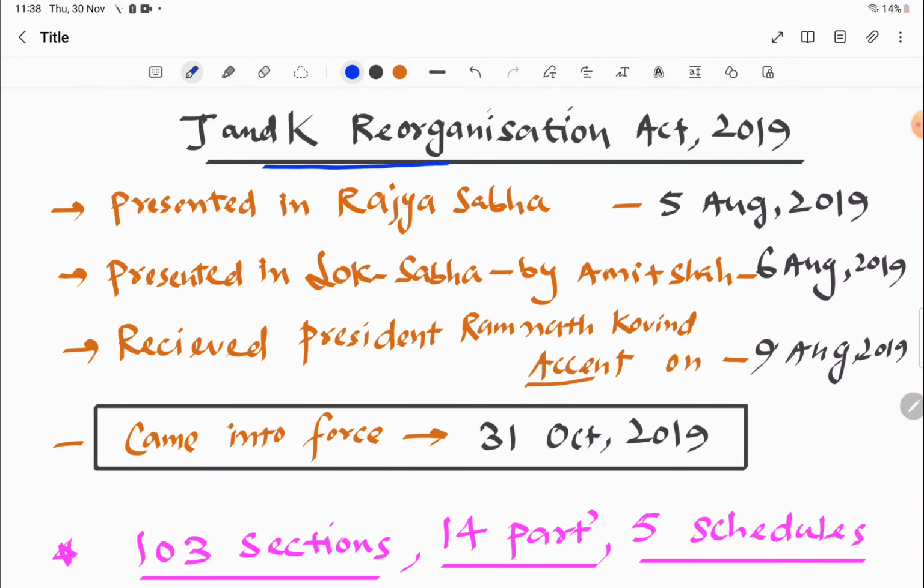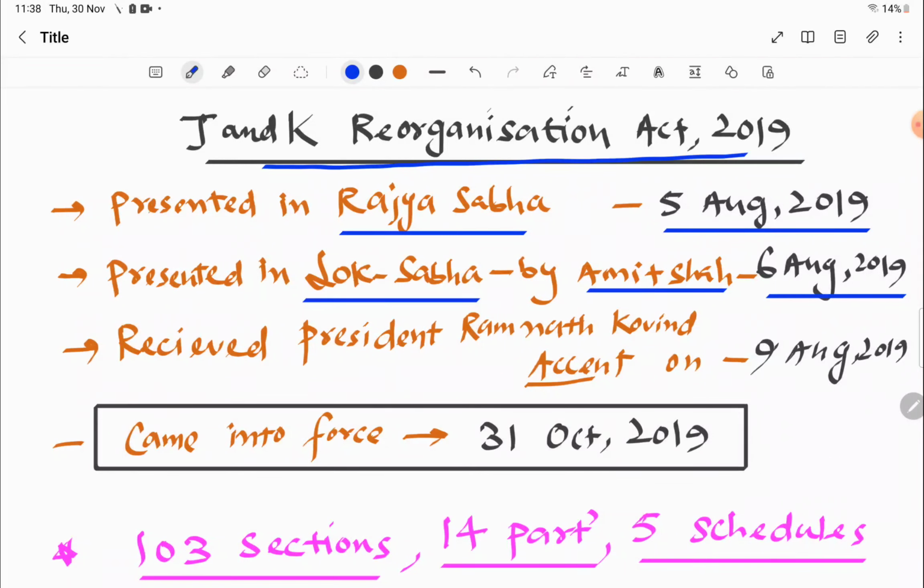So the J&K Reorganization Act of 2019, as the name says, was presented in Rajya Sabha. This is the first important point. The bill was presented in Rajya Sabha on 5th August 2019. Remember this date. After it was passed by Rajya Sabha, it was presented in Lok Sabha by Amit Shah, the Home Minister, on 6th August 2019, one day later.